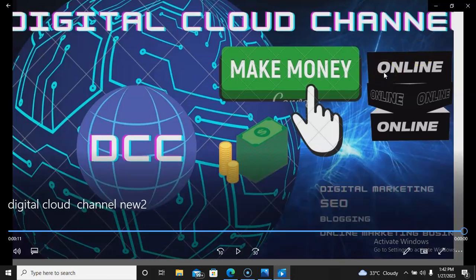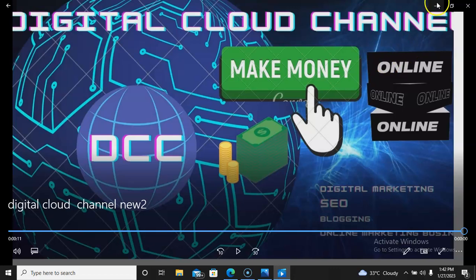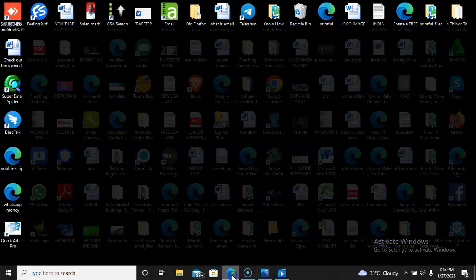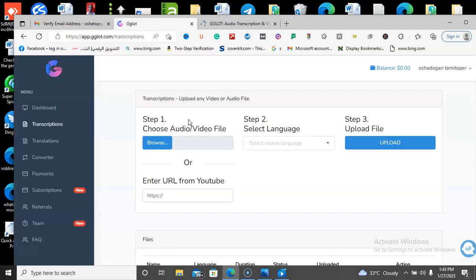Today, I'll be taking you through how you can make good money, as in passive income, through a website called GgLot. Let me take you to the website. This is the dashboard of GgLot.